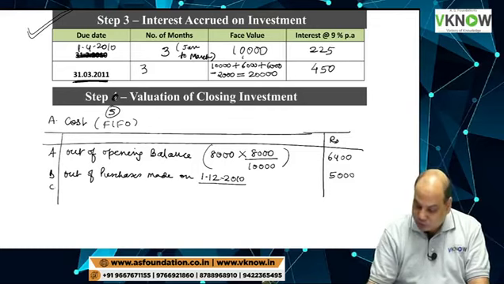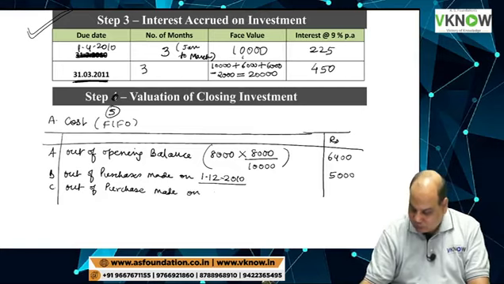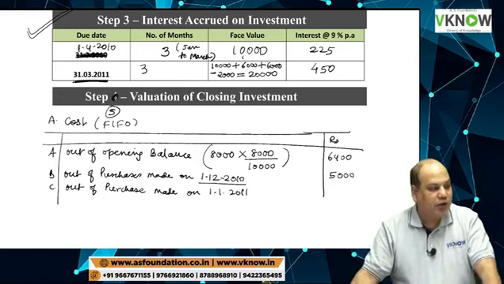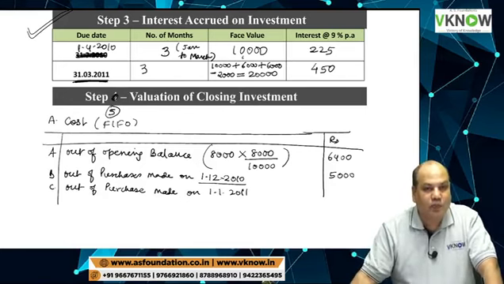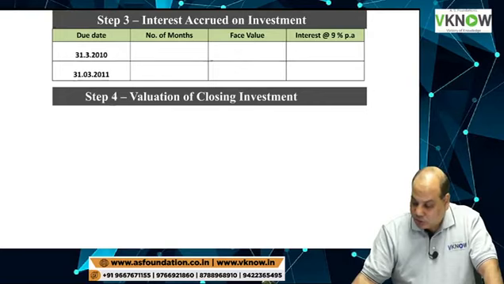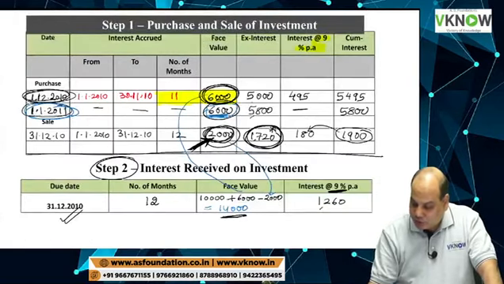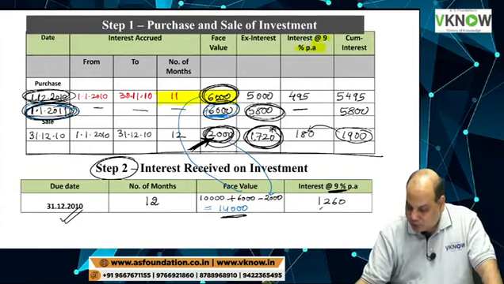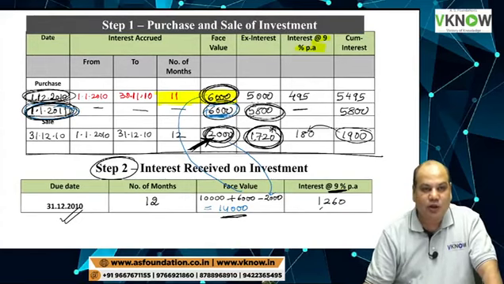Then there is one more lot which is also purchased but not yet sold. Out of purchase made on 1st January 2011, that lot is also fully unsold. On the screen, 2011, 5800 purchased but not sold.